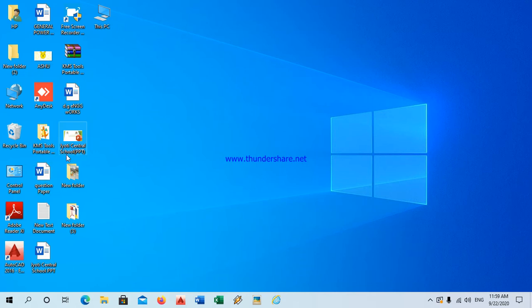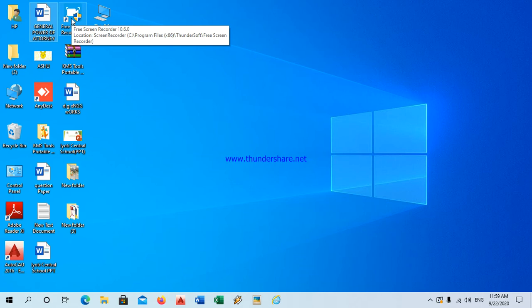So the first one is desktop. What is desktop? When you switch on the computer, Windows starts automatically. The first screen which appears, with pictures on it, is called the desktop. The next one is, what are icons? The small pictures or symbols present on the desktop are called icons. You have studied all this in the previous class.